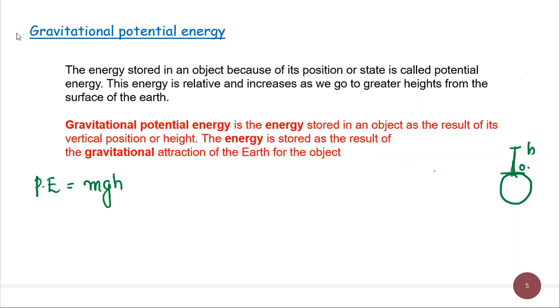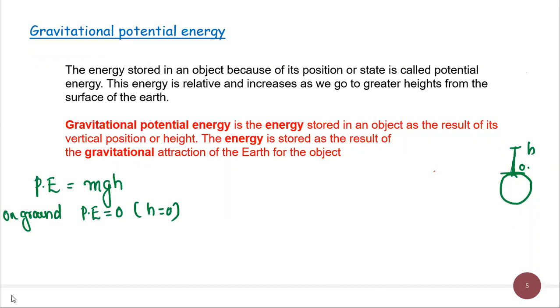So on ground position, when the object reaches the ground, potential energy will be 0. Why? Because height is equal to 0. Okay. Now this formula, that is P is equal to mgh, is applicable to a small height, to a certain height h.